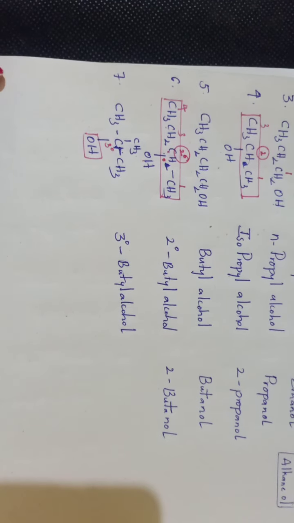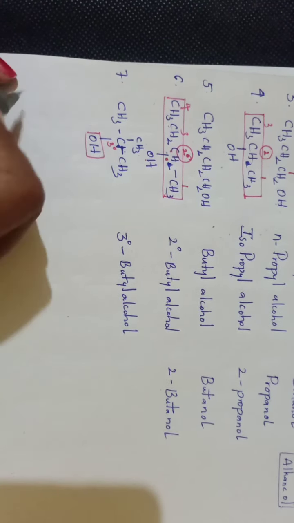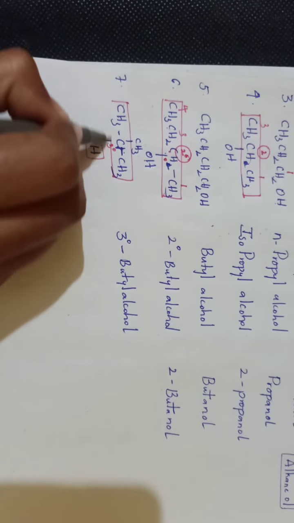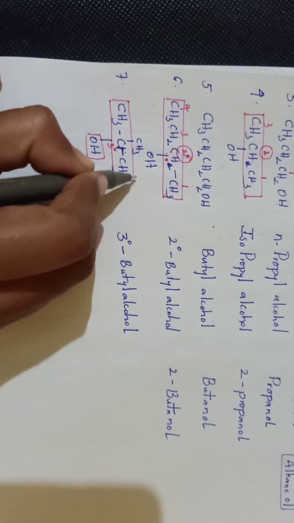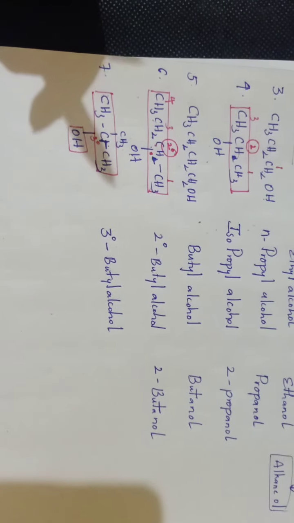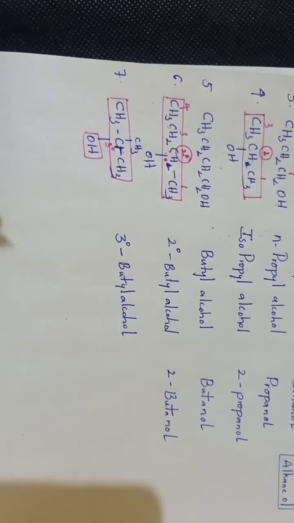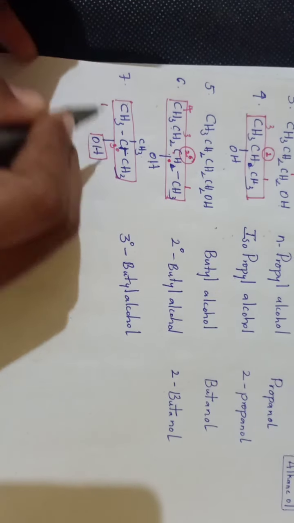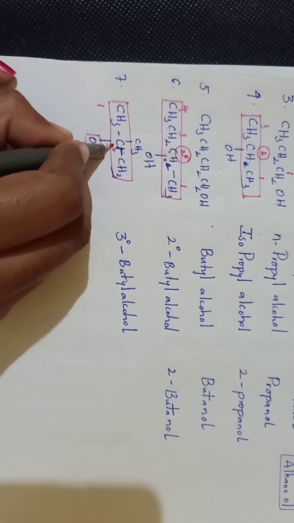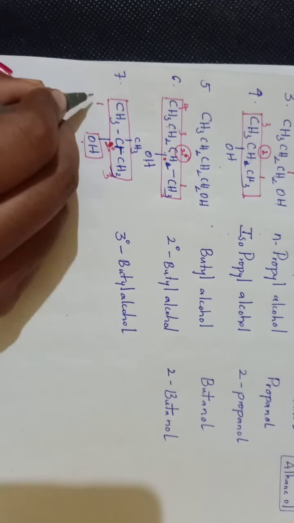Okay. Now we have to write its IUPAC name. So first we have to select a parent chain which covers the hydroxy group containing carbon. Either we can take this as parent chain, or this, or this, because all 3 ways can cover the hydroxy group containing carbon. Okay, clear? Now we have to give numbering. So this is the first carbon. From any one corner we can give. Both ways, the carbon holding the hydroxy group will get the second number. So I am taking from left to right.